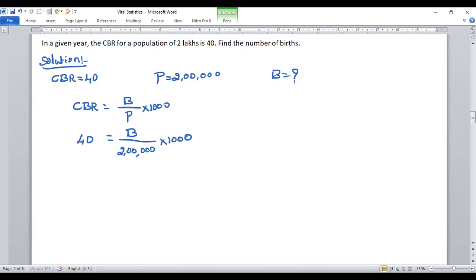So we can directly cancel these 3 zeros, that is 40 into 2 lakhs divided by 1,000 is equal to B. Then B, number of live births, is equal to 40 into 2 lakh divided by 1,000. So that is equal to 8,000. Total number of live births is equal to 8,000.